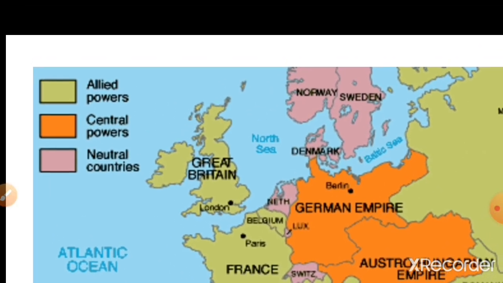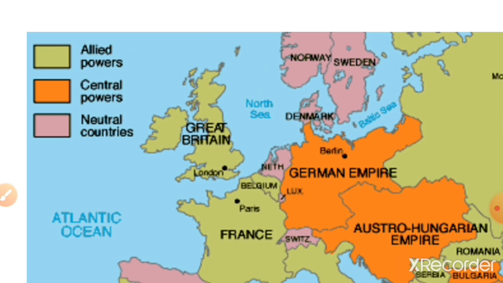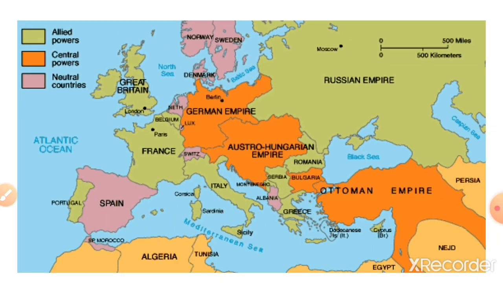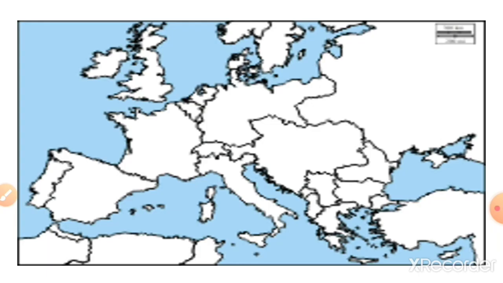You should know which country belongs to which power, the allied power or central power, and also where that country is located on the map. Because in the exam, again I'm telling you, you'll be given a blank map with an arrow.